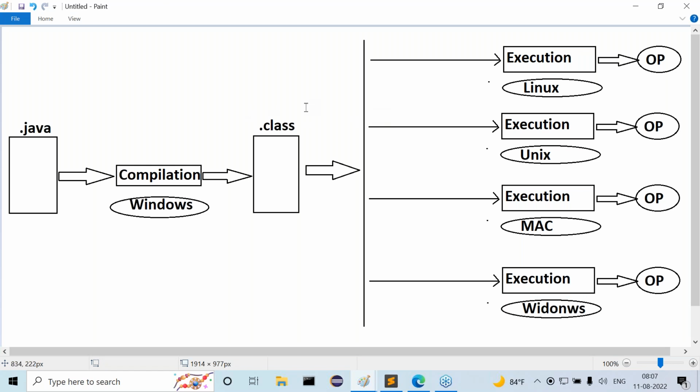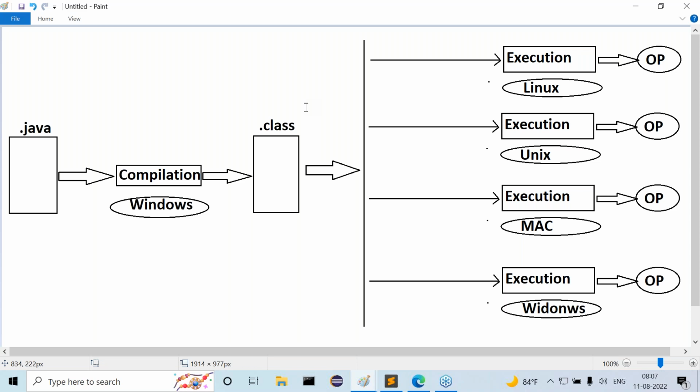Now tell me, as per the definition I'm giving, we perform compilation on the Windows operating system. How many times are we compiling? Only one time we compiled the program. But how many times are we executing the program? Four times. One time in Linux, another time in Unix, another time in Mac, and another time in the same Windows. Up to the last case, for compilation and for execution, I've used the same Windows operating system.